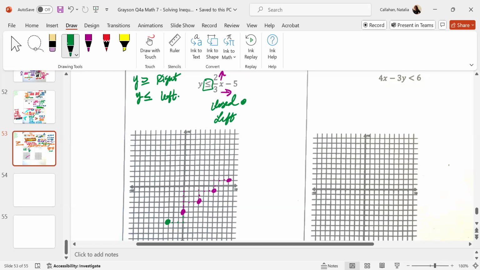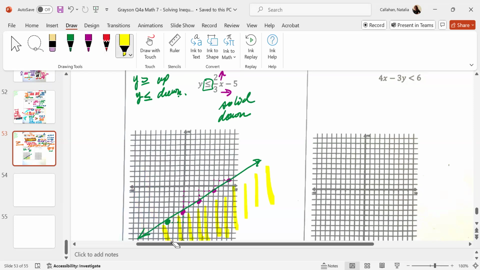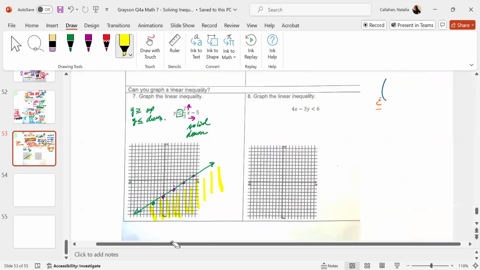Like you're shading to the right or the left? I mean, up or down is what I meant. Shade up, shade down. Here we go. It is, hold on, solid or dotted line. Solid. And you shade up, no, down. Correct? Yeah. This one's in standard form.